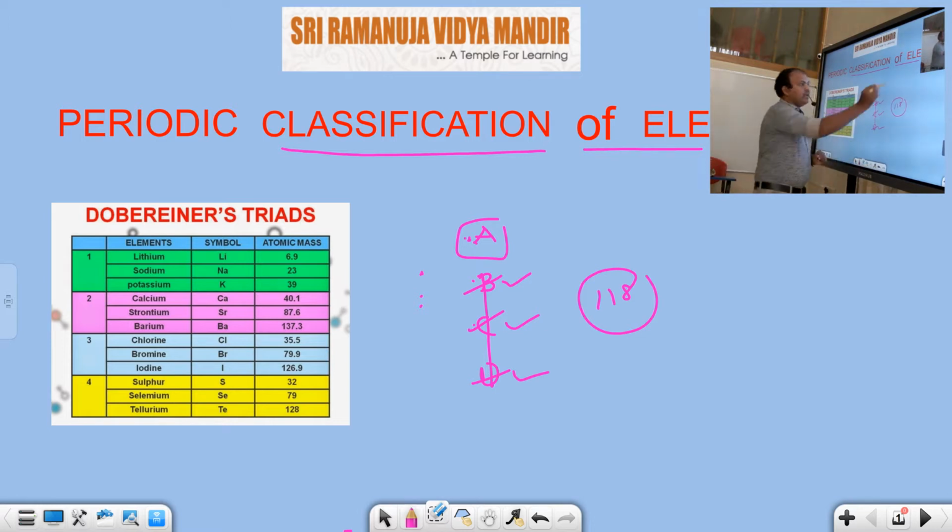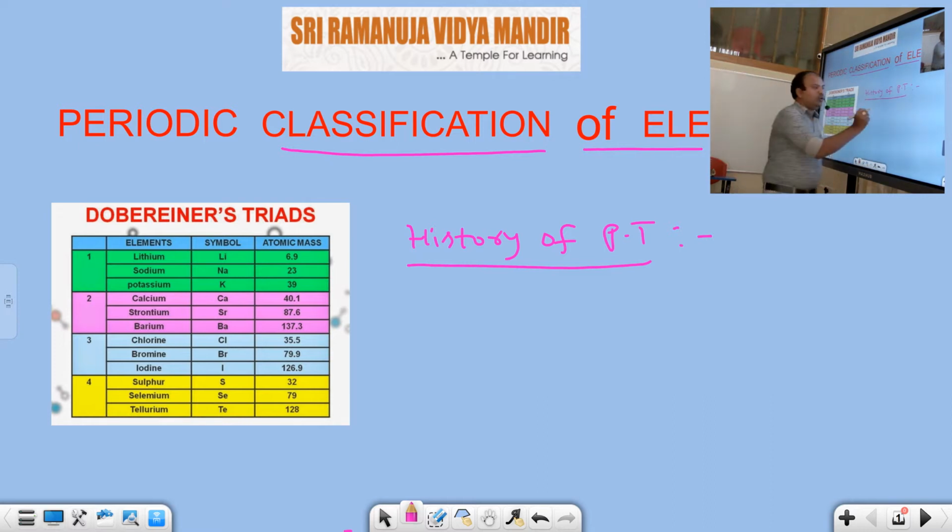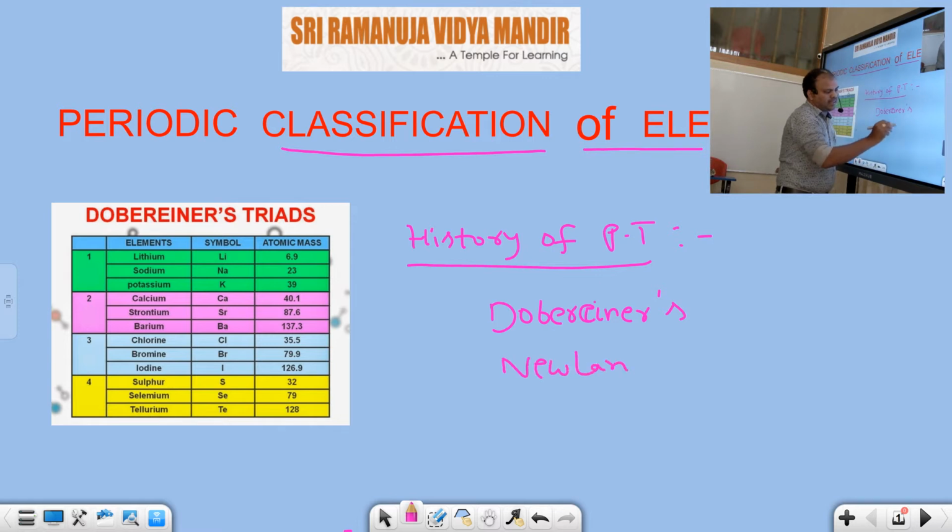After that, you should observe the history of the periodic table. Generally, all the earlier classifications were made by Dobereiner, as well as Newlands, as well as Mendeleev.